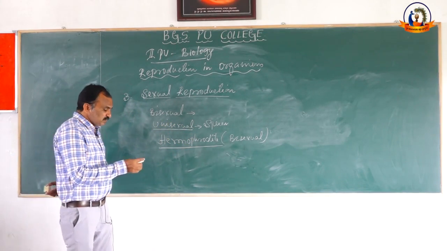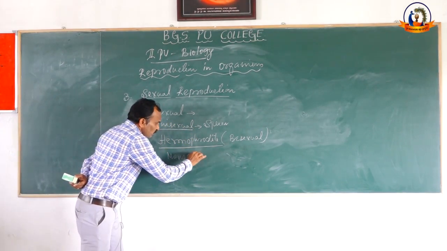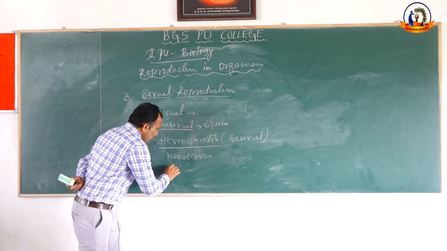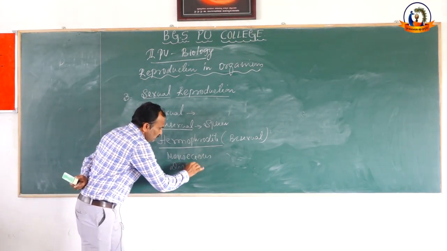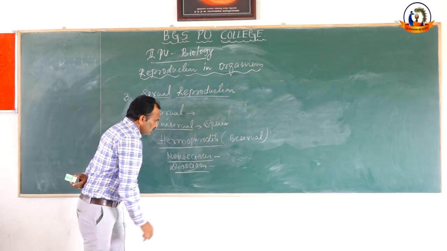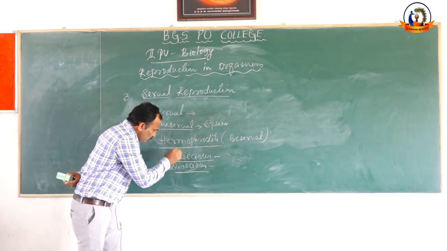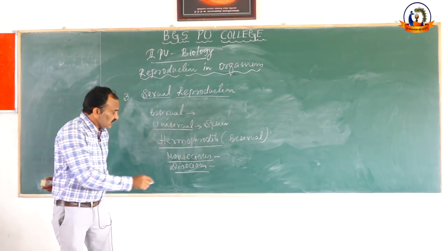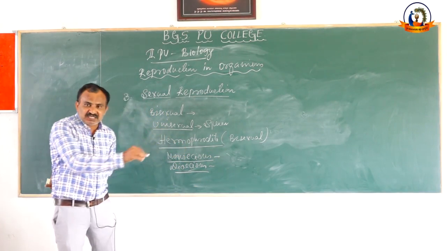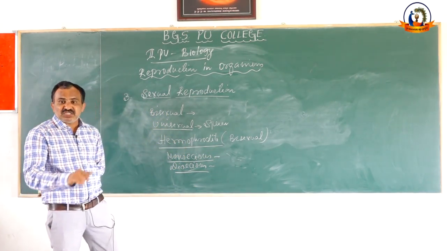In case of gymnosperms, the words used are monoecious and dioecious. The name indicates itself: mono, single; di, two. Monoecious is the bisexual condition.